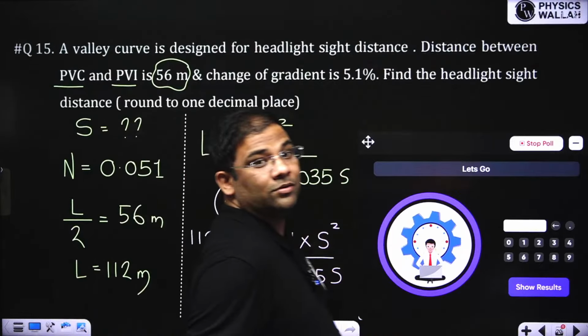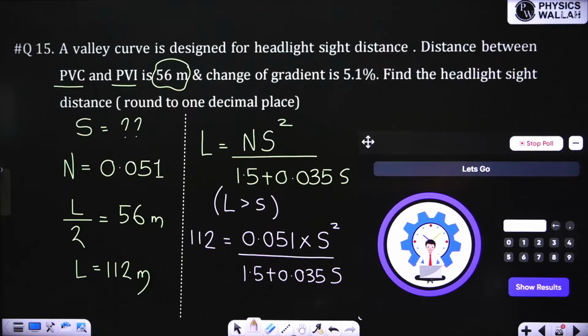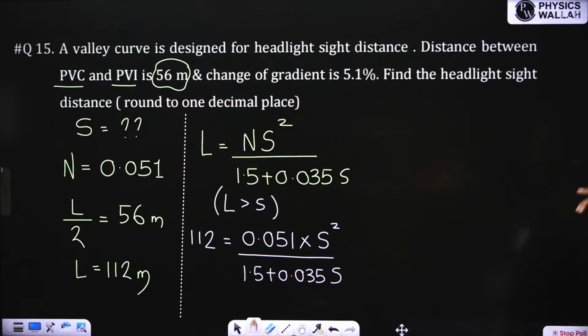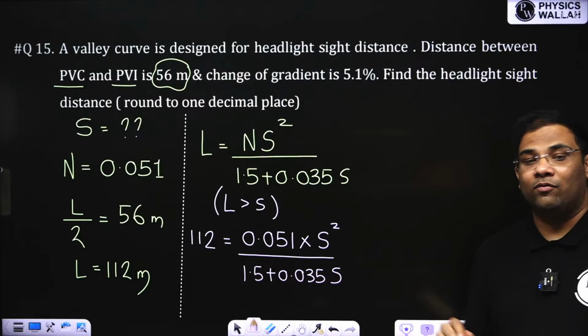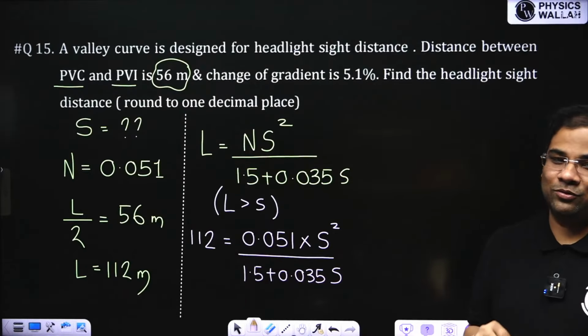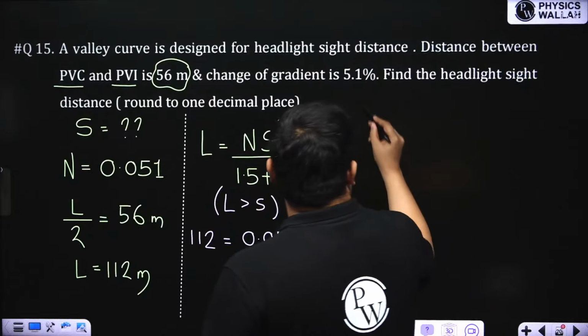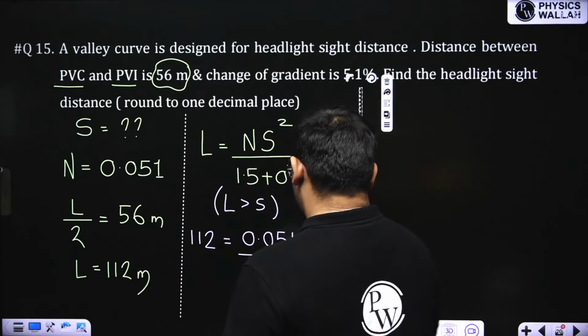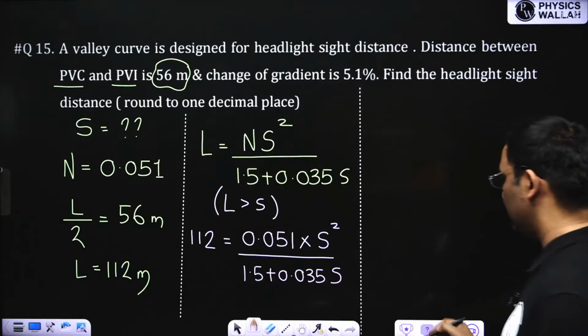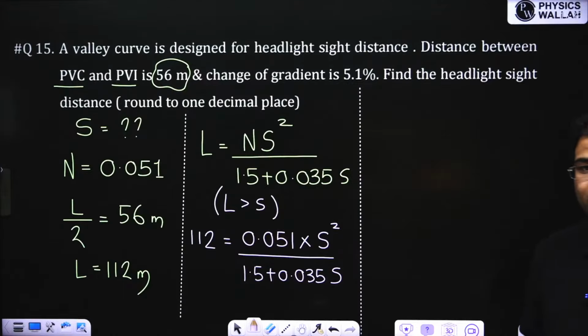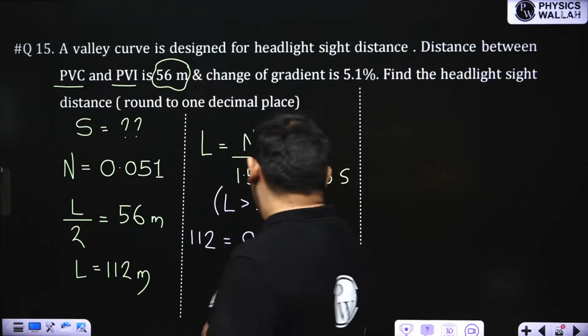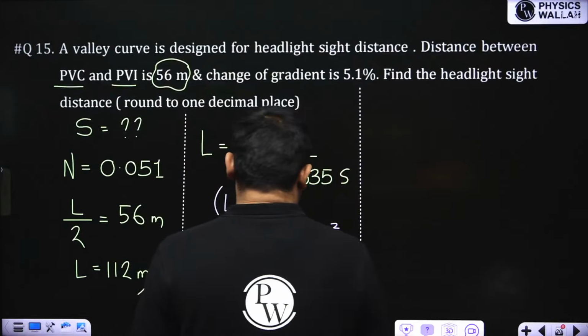Now we can find out. Now there will be a quadratic of S. Now we will form a quadratic of S. You have to solve the quadratic to find out the answer. And 7.5, very good. Somebody has found out. I don't know the answer. I have to solve it because I have just framed the question.